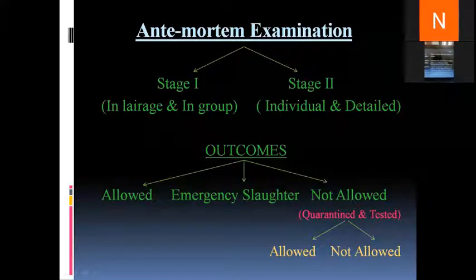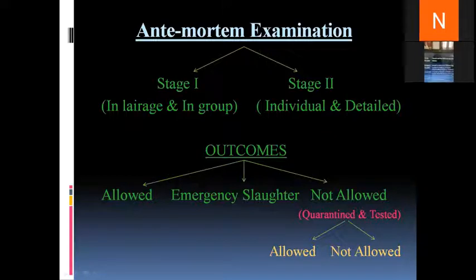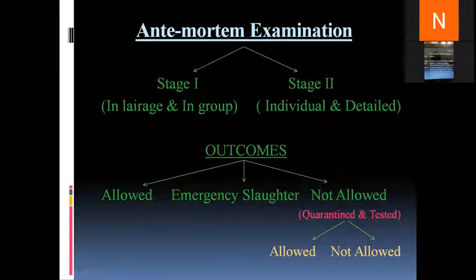And then comes not allowed for slaughter. When we decide that an animal should not be allowed to slaughter, we divide it into 2 sets. One is suspected, another is unfit. When we say the animal is not allowed for slaughter, we take it under the suspect provision.